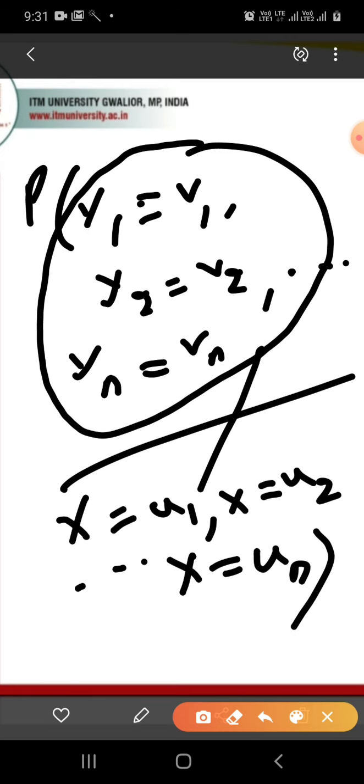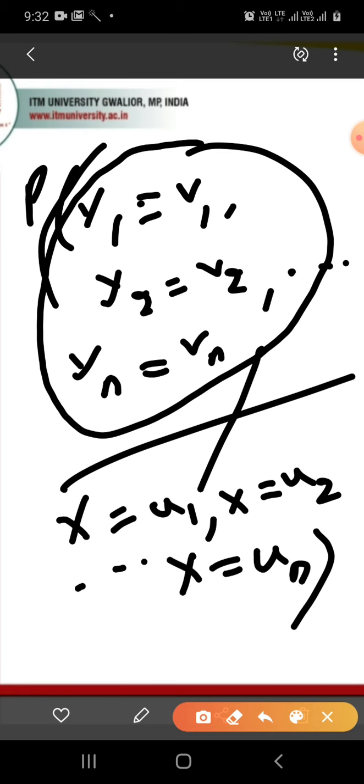Here we are writing the conditional probability: in the numerator I am writing Y1 equal to v1, Y2 equal to v2 till Yn equal to vn, and similarly in the denominator part I have written X equal to u1, X equal to u2 till X equal to un.